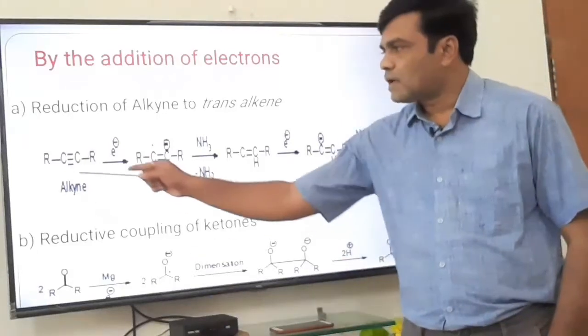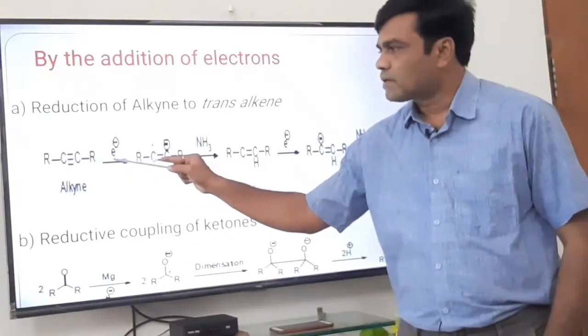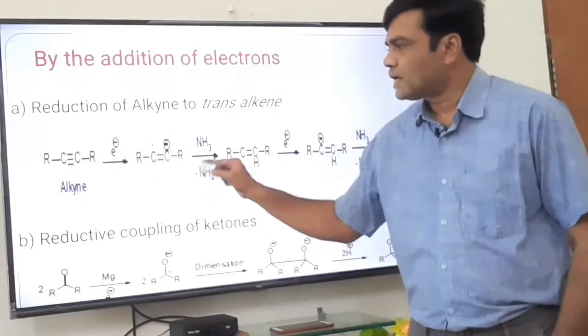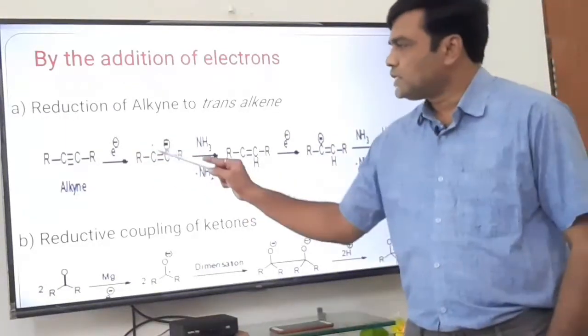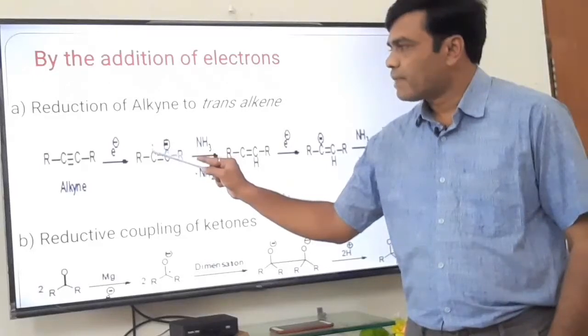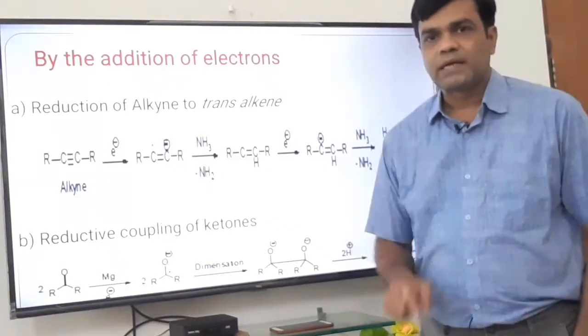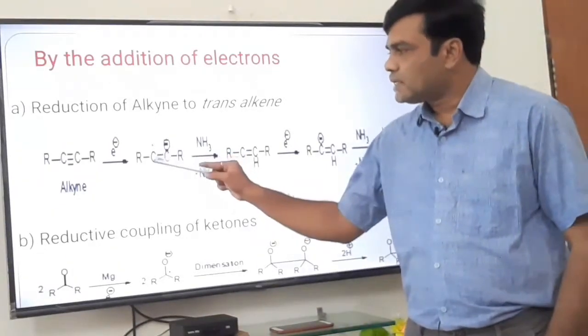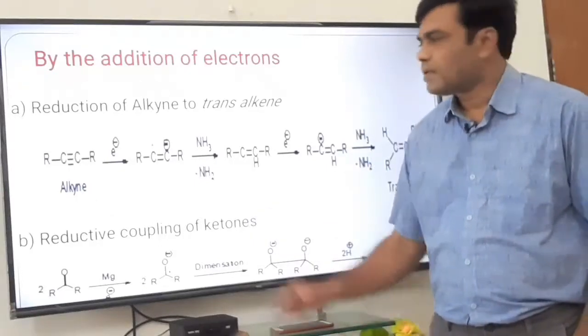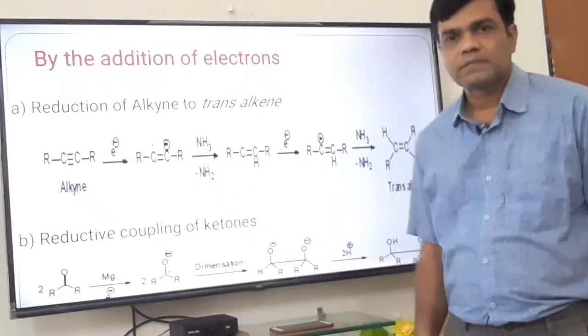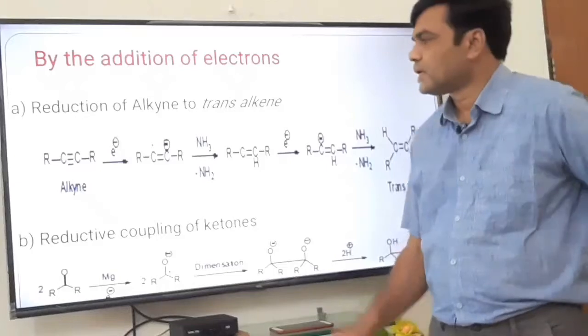The moment this carbon is electron deficient, the metal donates an electron to this deficient carbon. This dot, this radical, indicates the one electron. This center is electron deficient because there are 7 electrons in the outermost orbit of carbon.